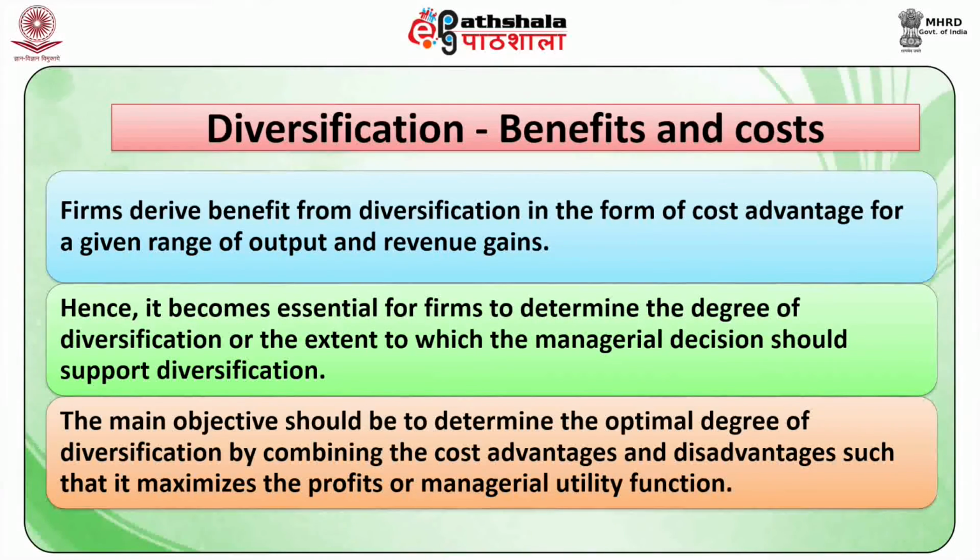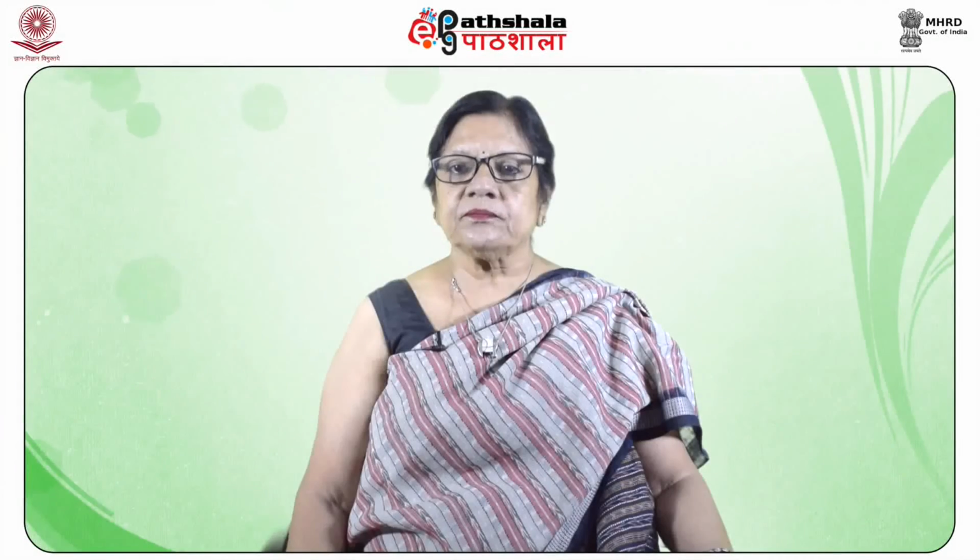The main objective should be to determine the optimal degree of diversification by combining the cost advantages and disadvantages such that it maximizes the profits or managerial utility function.